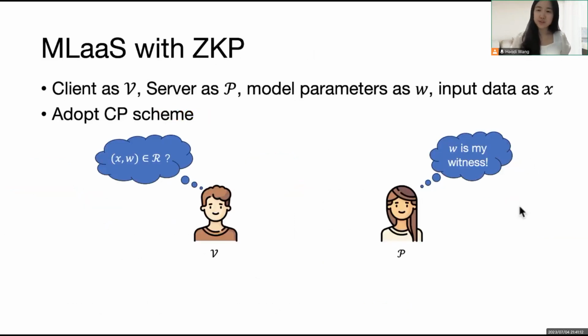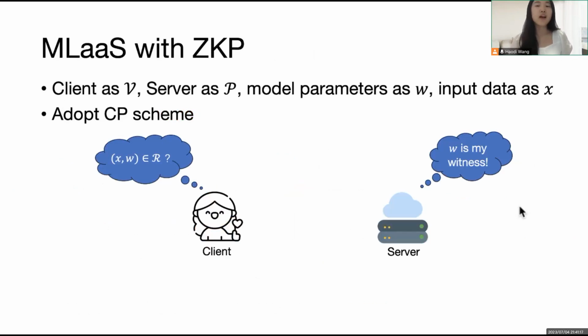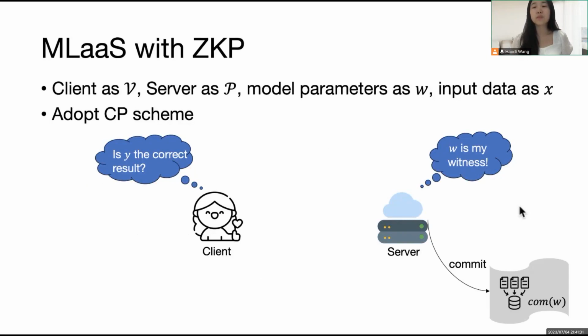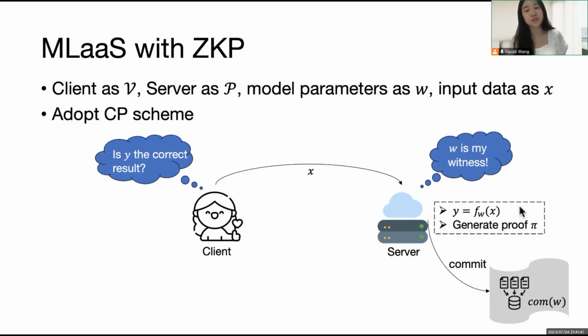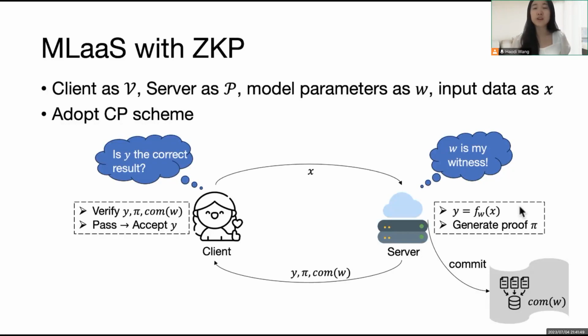In our machine learning as a service scenario, the client is the verifier and the server is the prover. X is the client's data and the witness W is the server's model parameters. To guarantee that the server will use an effective model to deal with the input, the server needs to first commit to the model parameters before the proving procedure. Thus, we're going to adopt the commit and proof scheme. The client then uploads the data and lets the server perform the machine learning task. The server returns the results, the integrity proof, and the commitment to the client, who can verify the correctness via the proof.